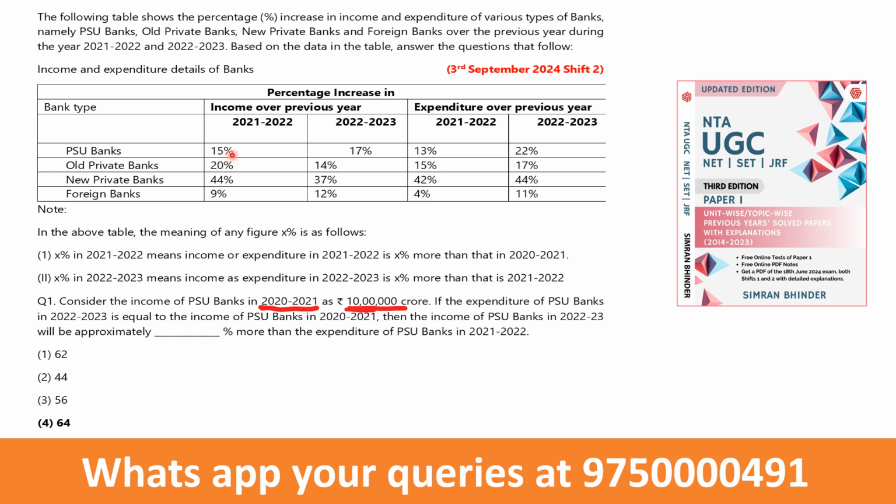Similarly, 13% more than that in 2020-2021. Similarly, for 2022-2023, the percentages given are more than the value in 2021-2022, both with respect to income and expenditure. So this was all about the table and its understanding.